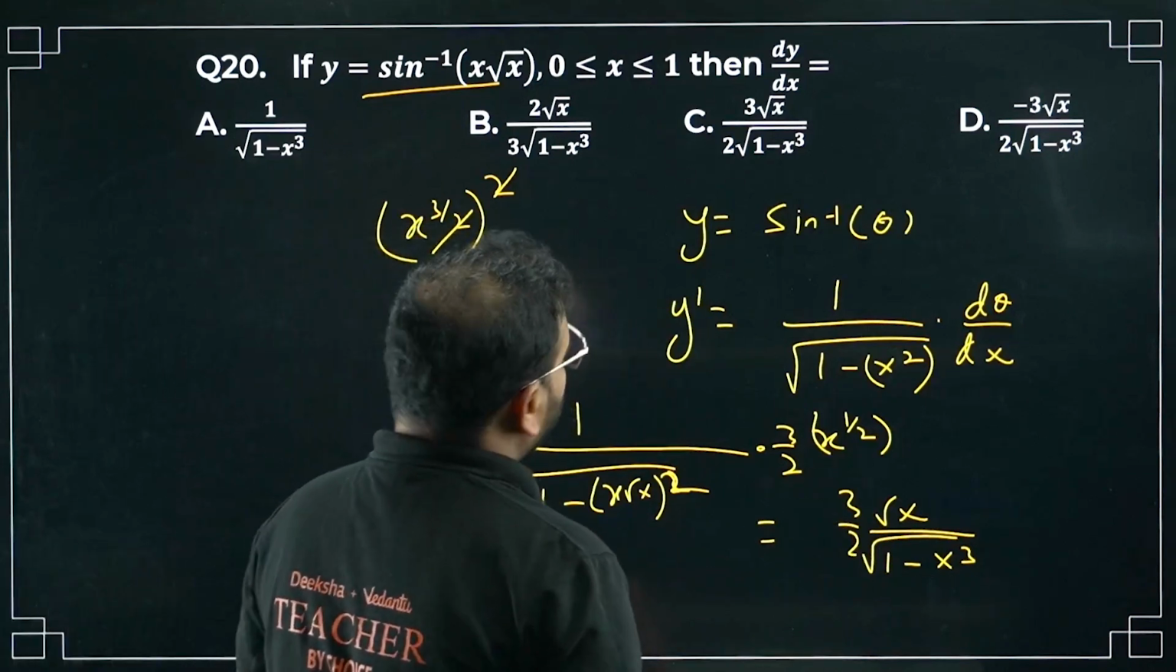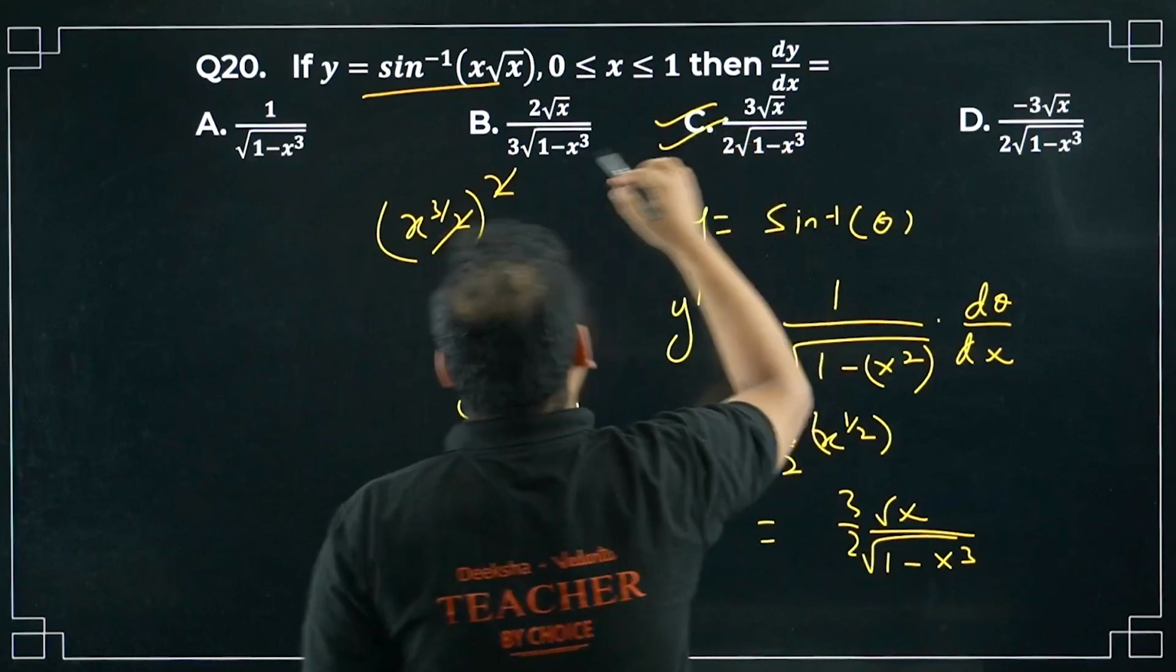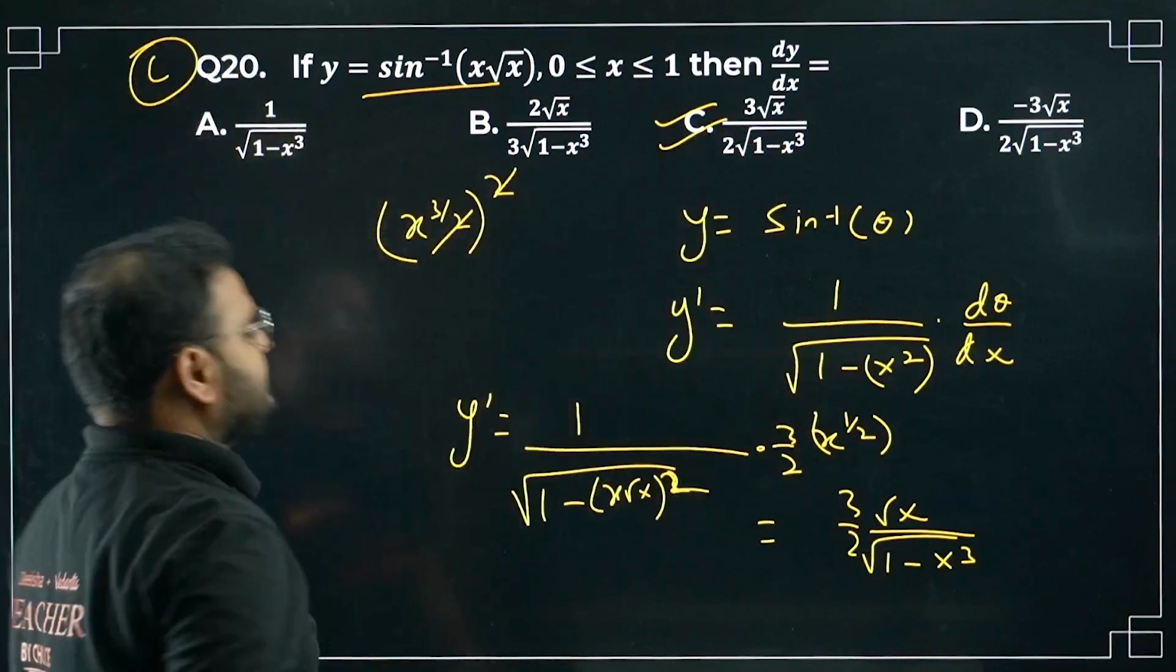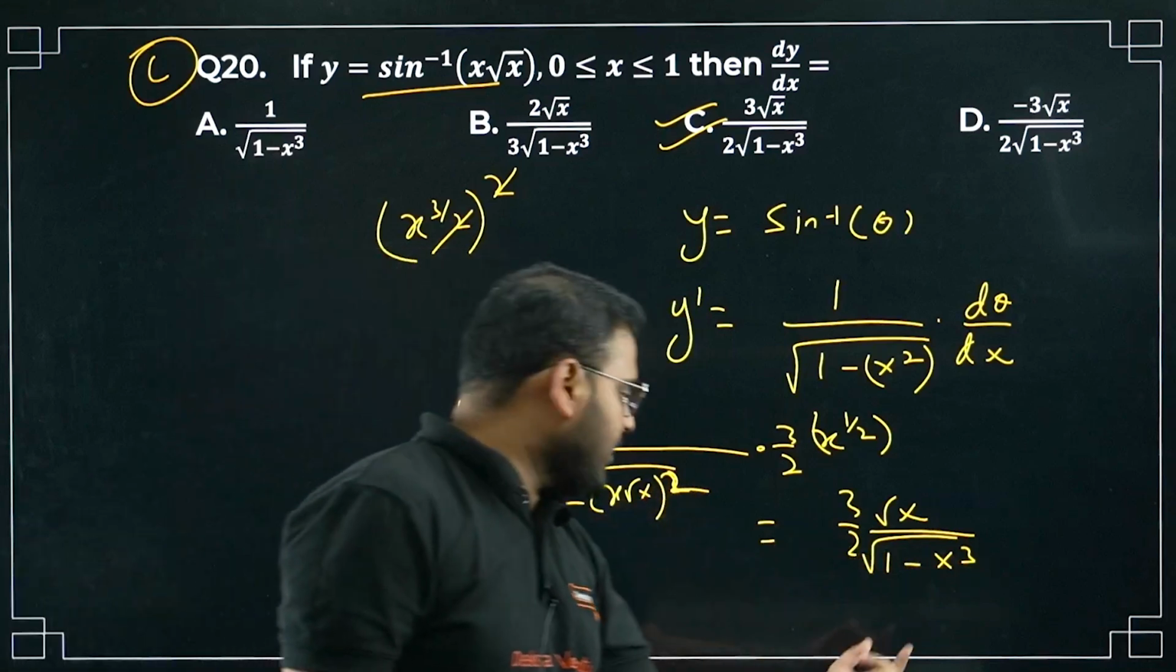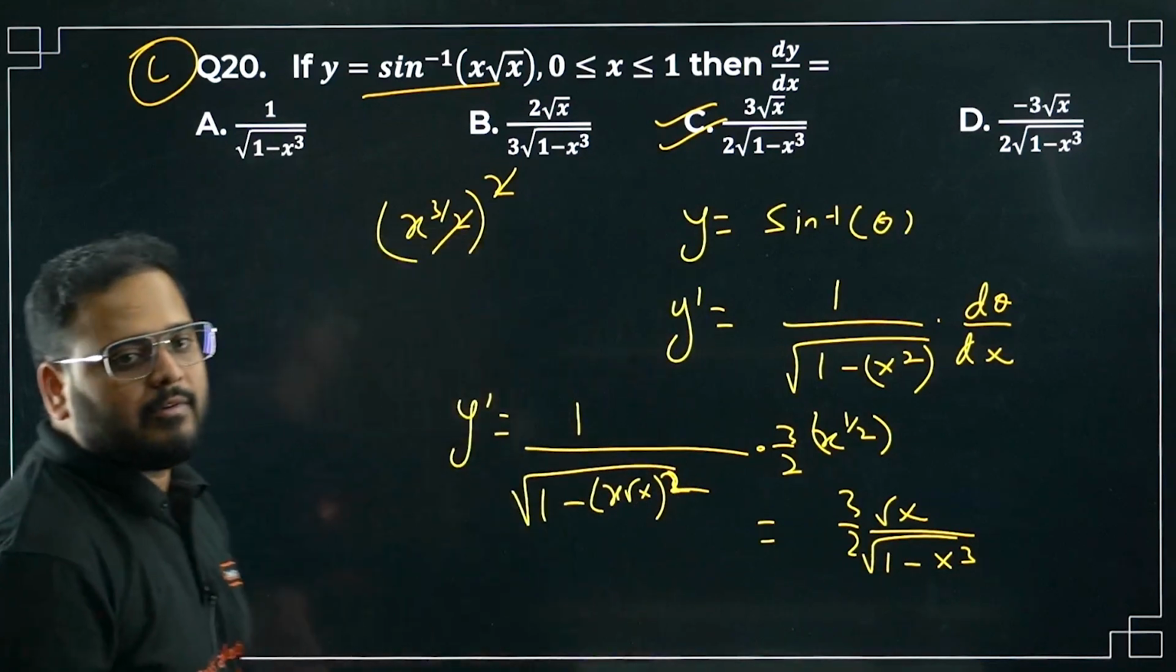Okay. 3 by 2. Option number is C. Please check. Option C is correct. 3 by 2 root x 1 minus x cube. I have taken this as x square. No, please change that. Okay. Over here it will come at x cube. Okay. Have a look. 20th is done.